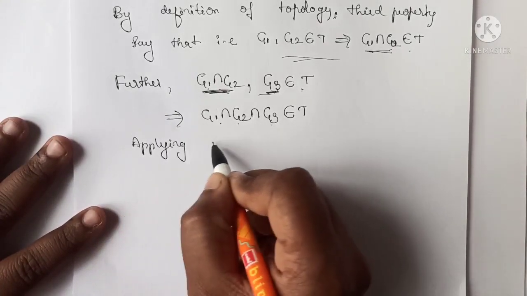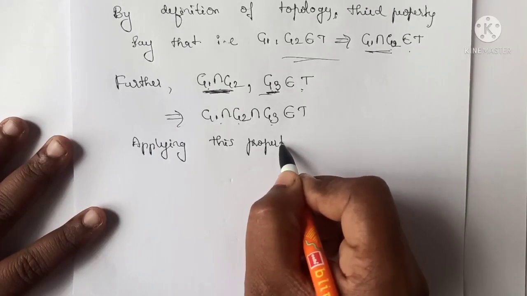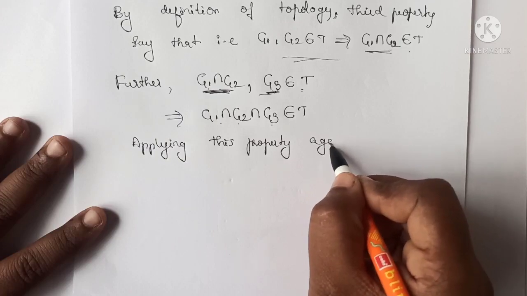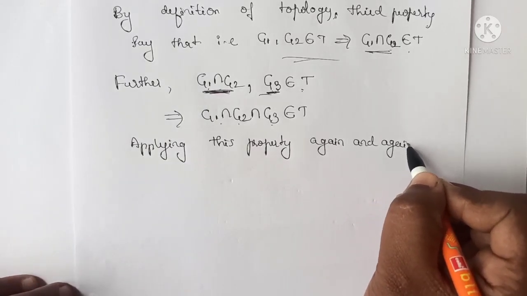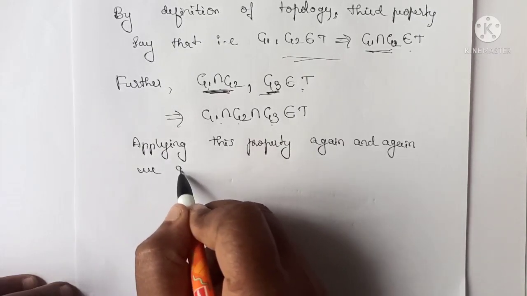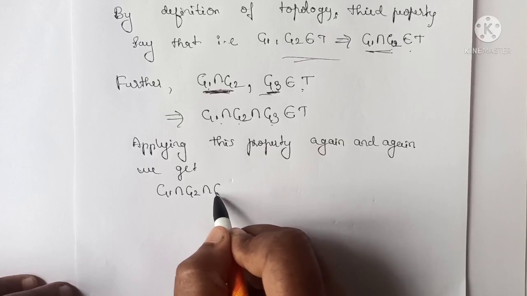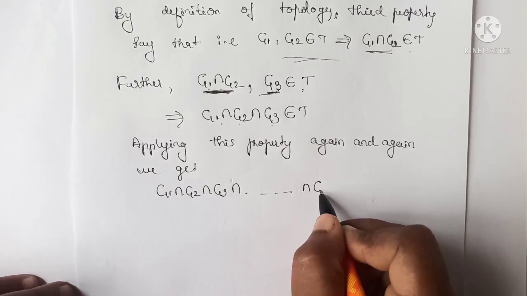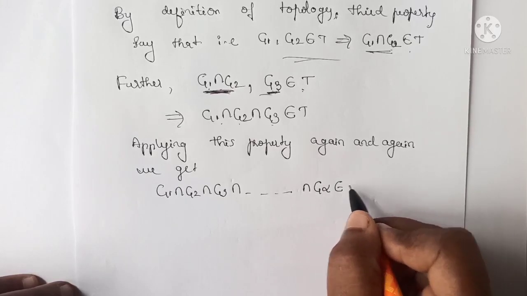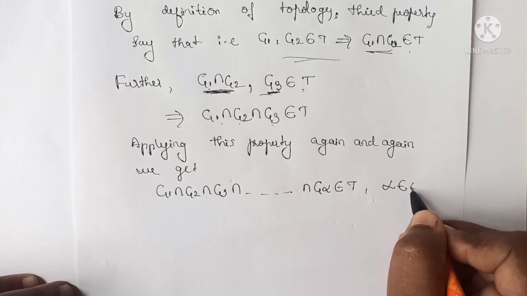Okay, so we continue this procedure, applying this property again and again, we get G1 intersection G2 intersection G3 intersection and so on up to G alpha belongs to T, where alpha belongs to the index set.